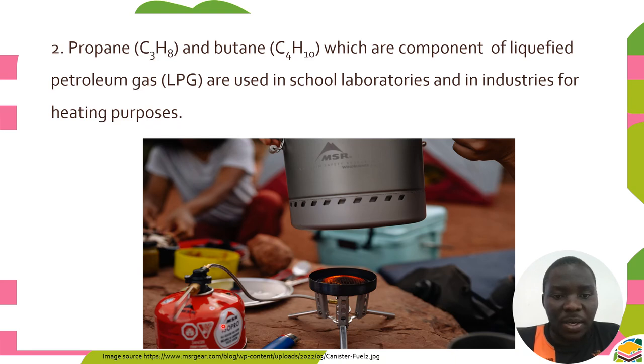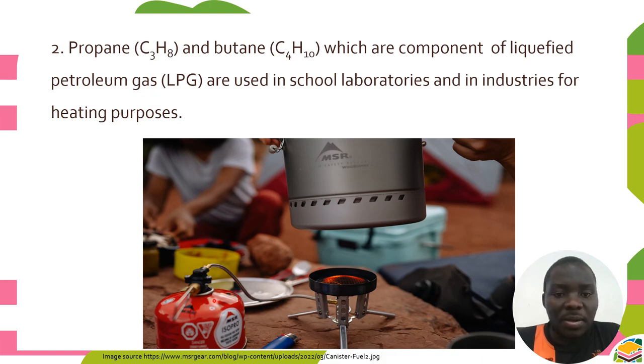This is a gas cylinder which is inserted in a Bunsen burner, which we use in the laboratory. For it to produce a flame, it uses gases such as propane and butane, which form liquefied petroleum gas. So liquefied petroleum gas comprises propane and butane.